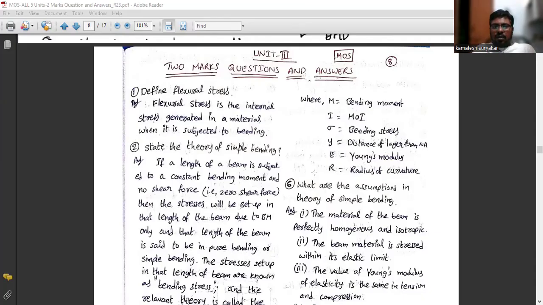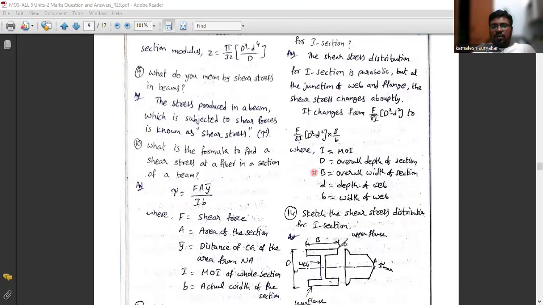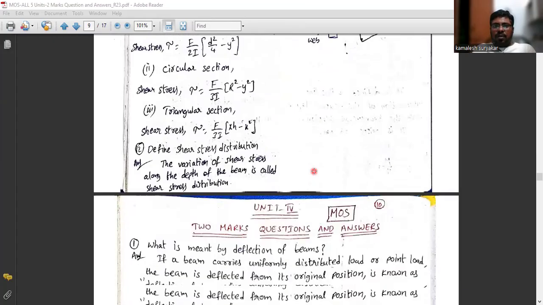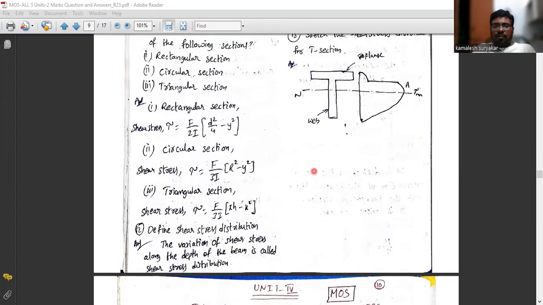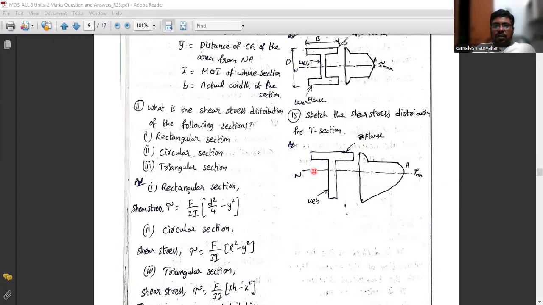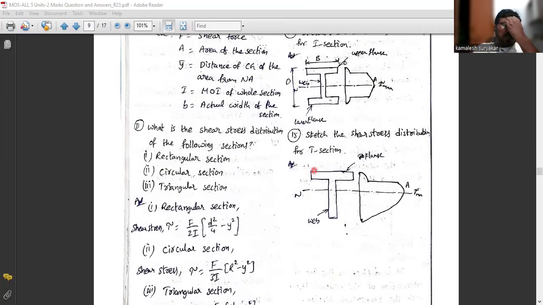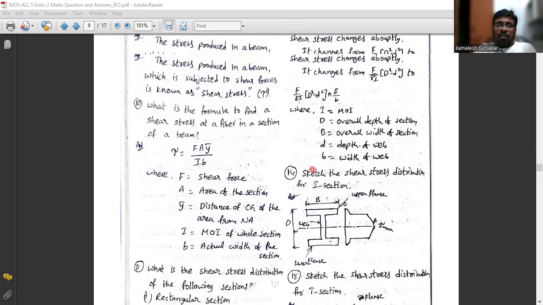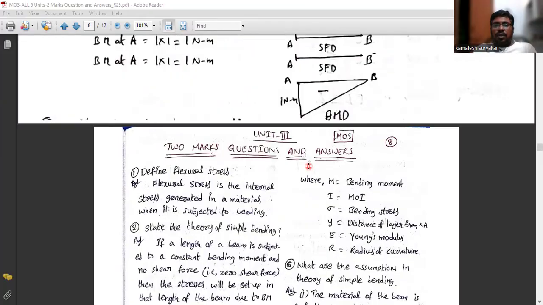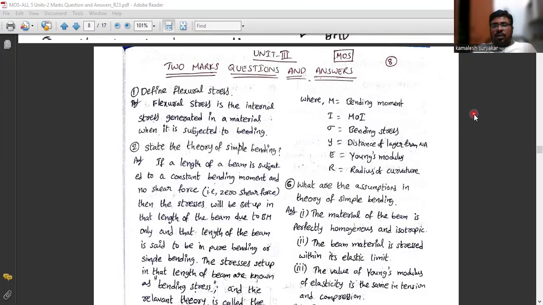So this is totally about flexural stresses. Here I have made 14 questions in total. Shear stress distribution is also involved here. So let us start from the first question.